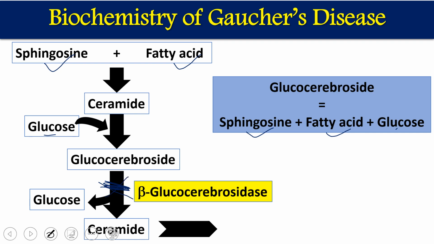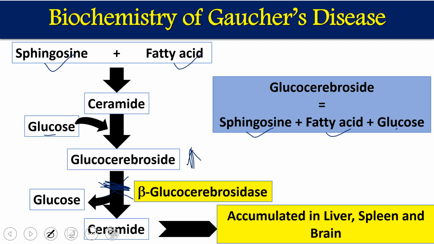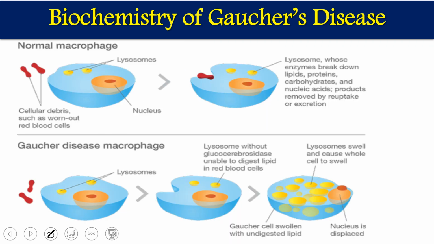In this case, the glucocerebroside is going to accumulate in different organs. It will accumulate in the liver, in the spleen, and in the nervous system. So this glucocerebroside will not be properly managed, and ultimately it accumulates in different organs, so we have different types of symptoms. This is the biochemistry of Gaucher's disease.